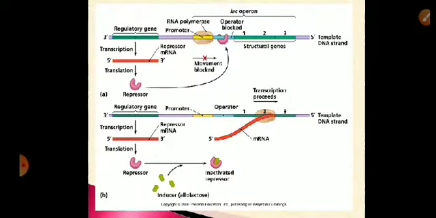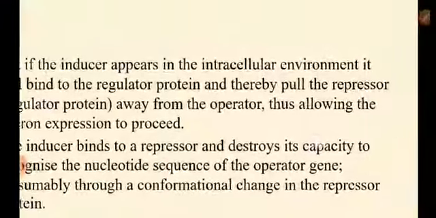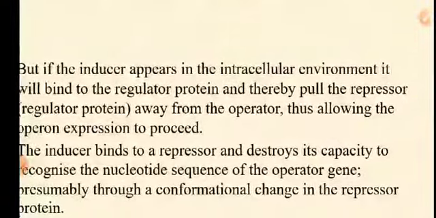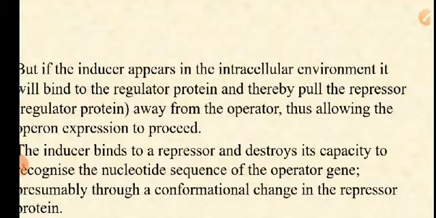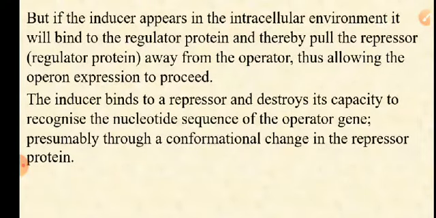But if inducer appears in the intracellular environment, it will bind to the regulator protein, pull the repressor away from operator and allow the expression of structural genes, and protein synthesis will take place. Inducer binds to the repressor, destroys its capacity to recognize the sequence of bases on the operator gene by bringing about conformational change in the repressor protein.